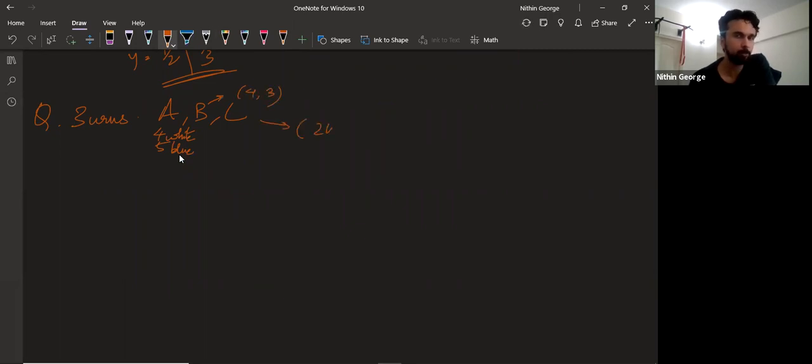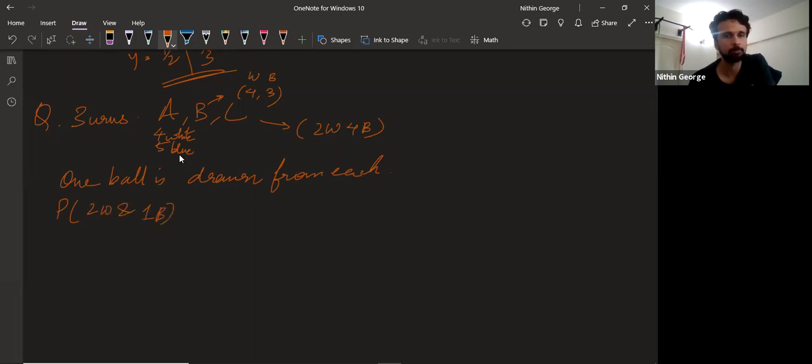Urn C contains 2 white and 4 blue. One ball is drawn from each of these urns. What is the probability that out of these 3 balls drawn, 2 are white and 1 is blue?